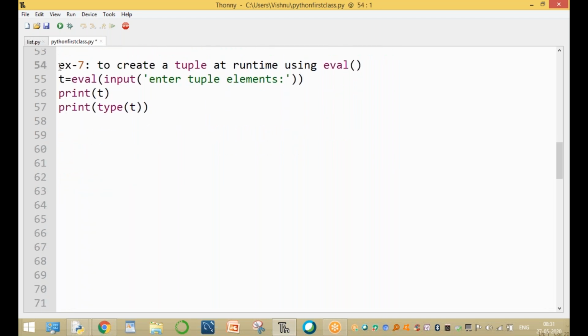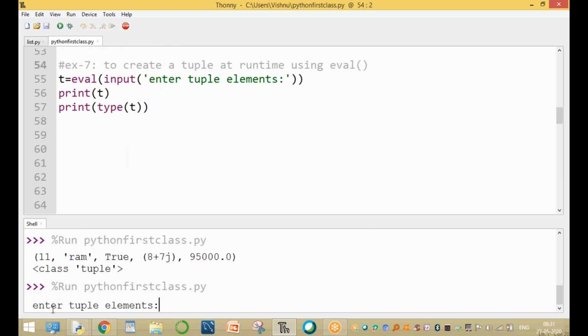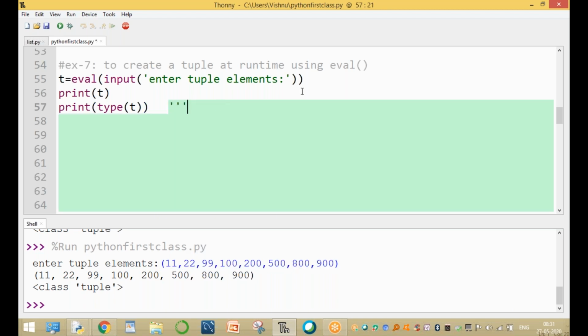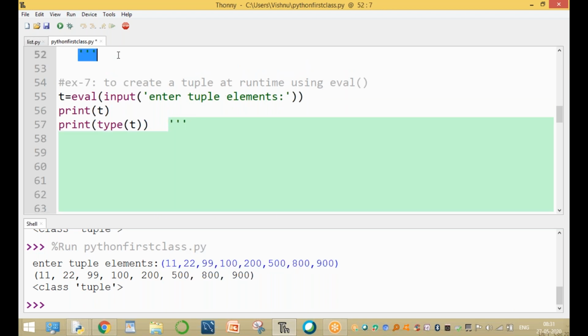So now creating a tuple at runtime. Now the tuple is created. Enter tuple elements using parentheses: parenthesis start, 11, 22, some 98, 100, 200, 500, 900, 800, and 900, parenthesis close. It is called a tuple. The tuple is created by entering the elements separated by commas, and this is called a tuple, to create a tuple with elements. Clear, guys? These are the 7 examples.